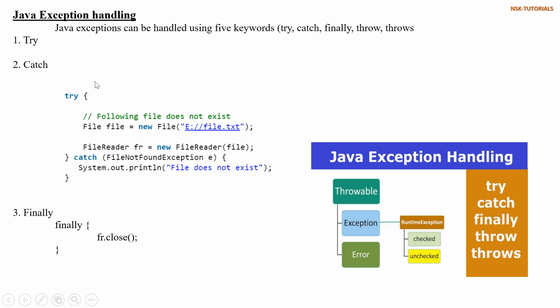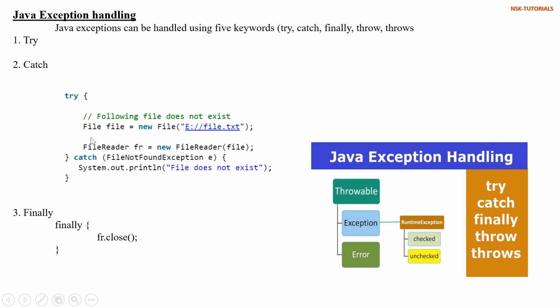If you see the code snippet below, within the try block we kept these 2 lines of code. Here we are creating the file object. This file object is taking the file path. If this file path does not exist, then we'll get the FileNotFoundException. Here we see the compile time exception. That's why we kept these 2 lines of code within the try block.